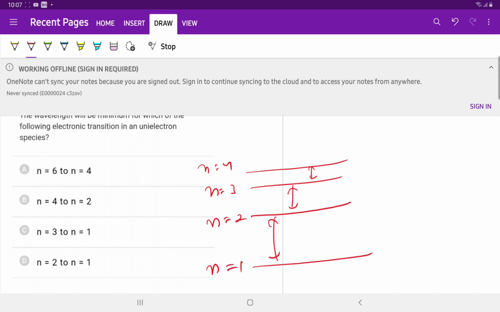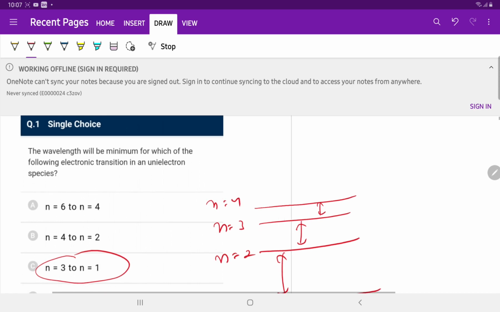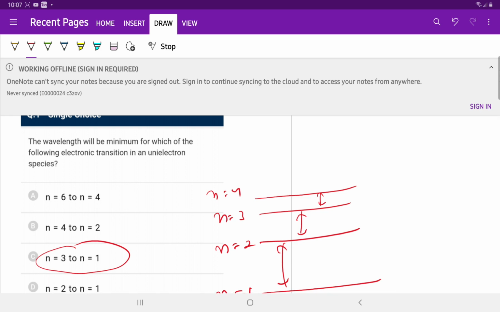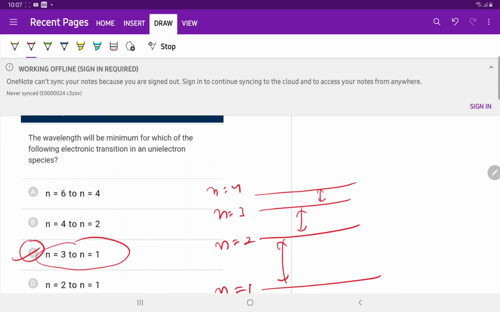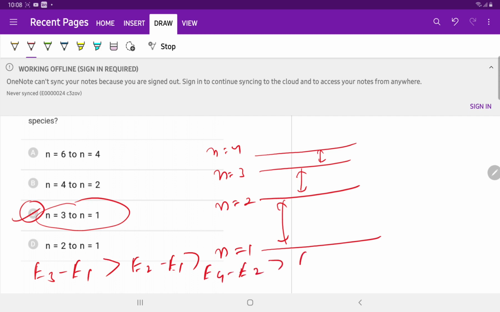So maximum energy is required for the transition of 3 to 1. Maximum energy corresponds to minimum wavelength, and in the question, the wavelength will be minimum for which of the following electronic transitions. So n equal to 3 to n equal to 1, we can say E3 minus E1 requires maximum energy. Second one E2 minus E1. Third one E4 minus E2, and last is E6 minus E4.